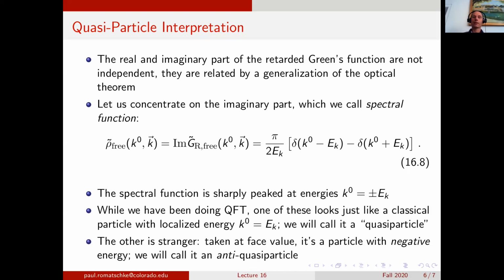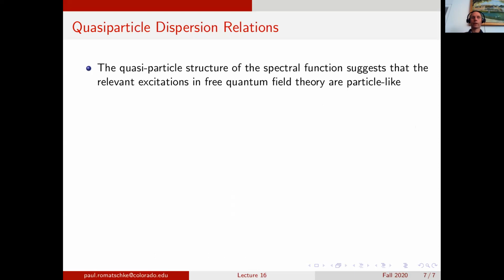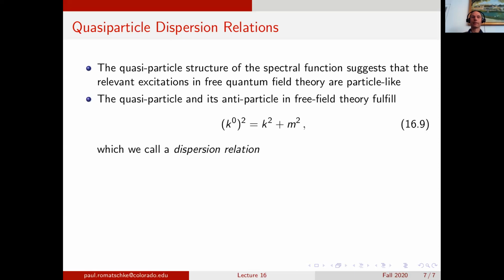Antiparticles are common features of quantum field theories, and they emerge naturally if you look at observables such as the spectral function. That gives you some idea of what the spectrum of the theory really looks like. So what we find is that the quasi-particle structure of the spectral function suggests that the relevant excitations in free quantum field theory are particle-like.